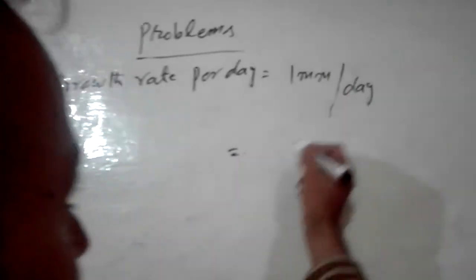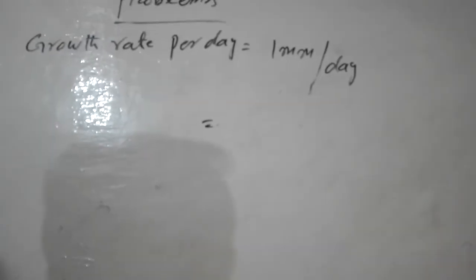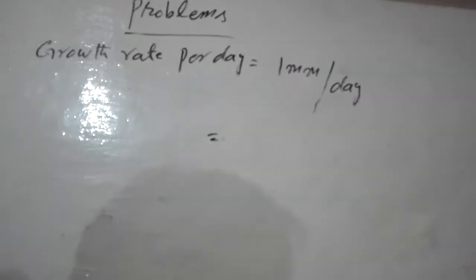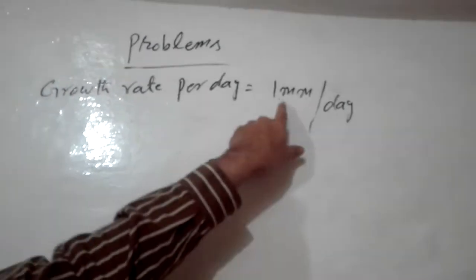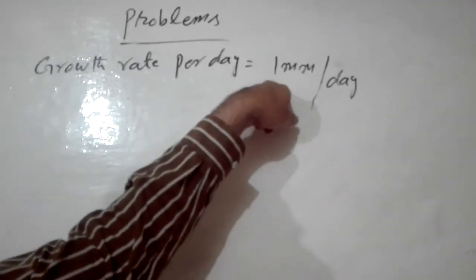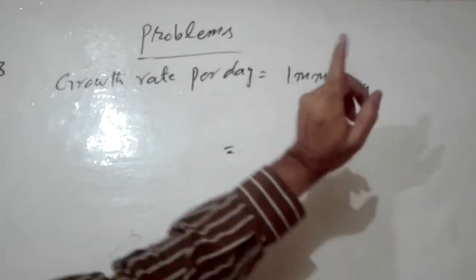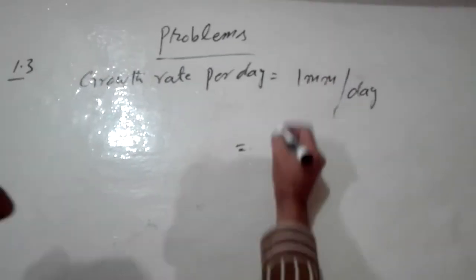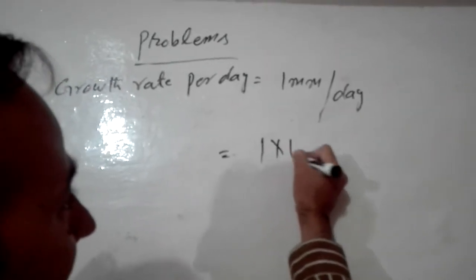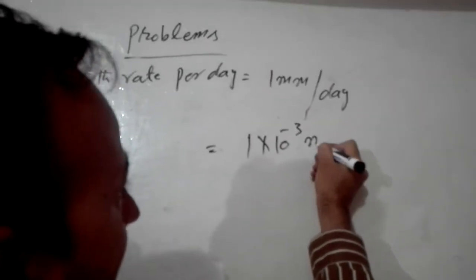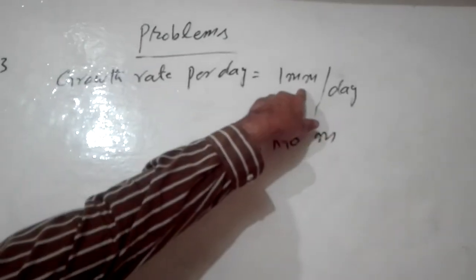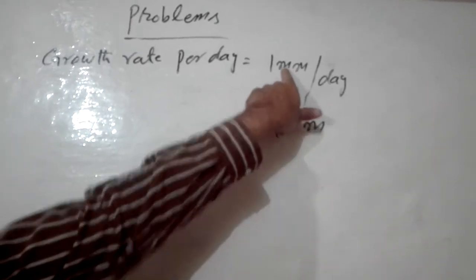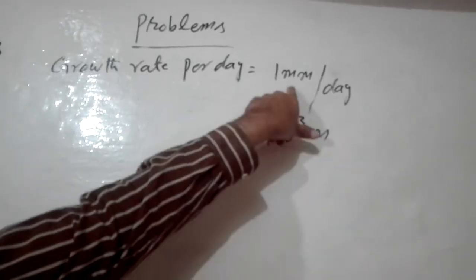So it means we have to convert this 1 millimeter into meter, because he is asking you to change it into nanometer per second. That's why you have to change this millimeter into meter first. I think you know the prefix of millimeter. 1 millimeter equals 10 power minus 3 meter. I have just changed this milli prefix. 10 power minus 3 is the prefix of milli.